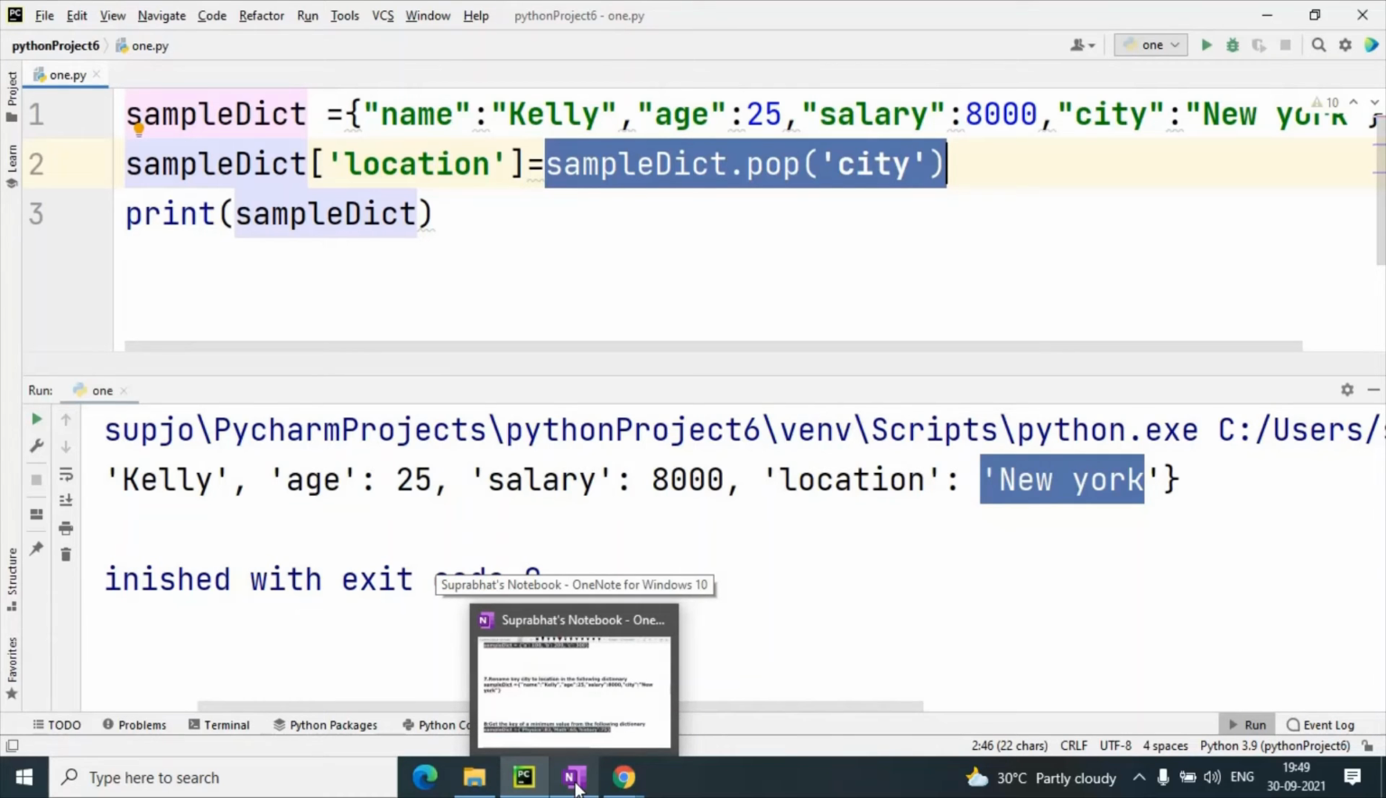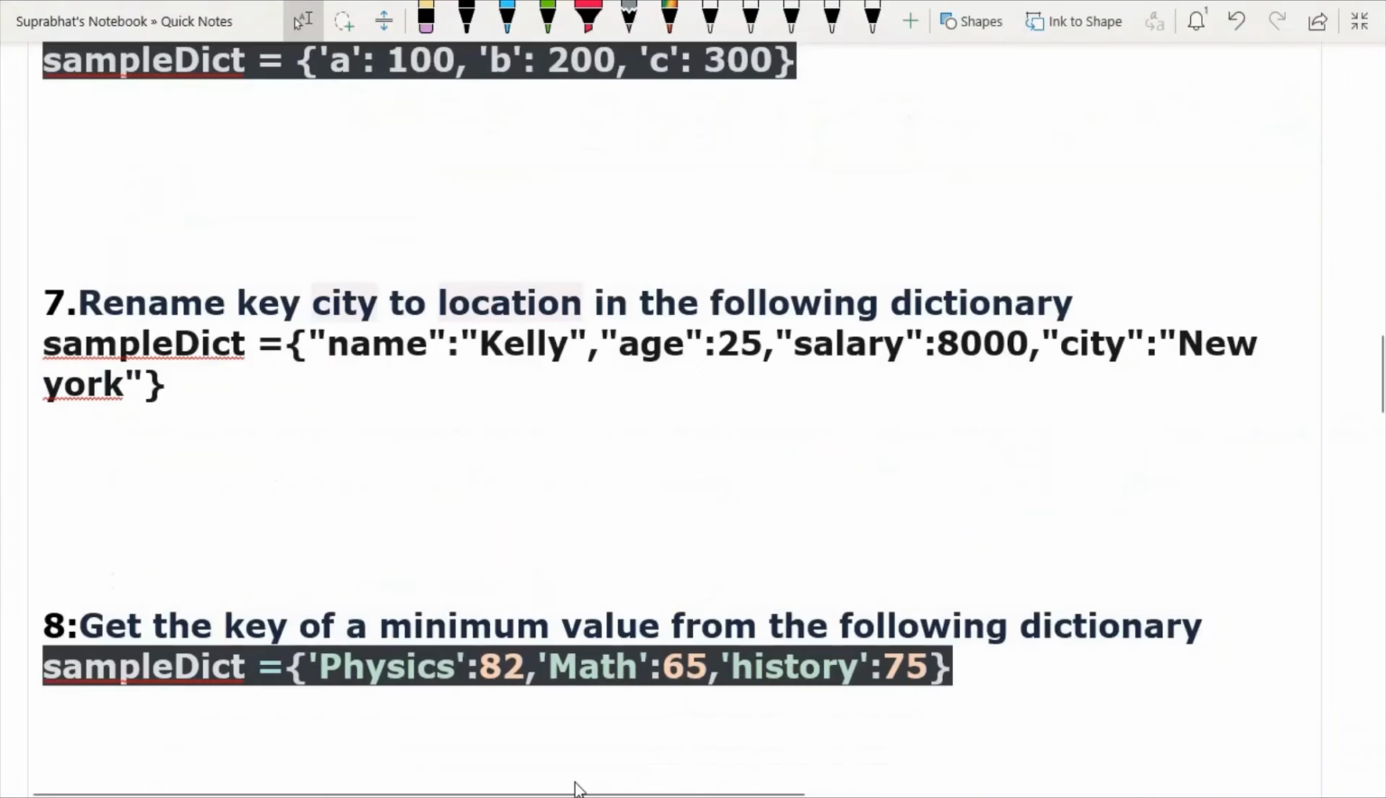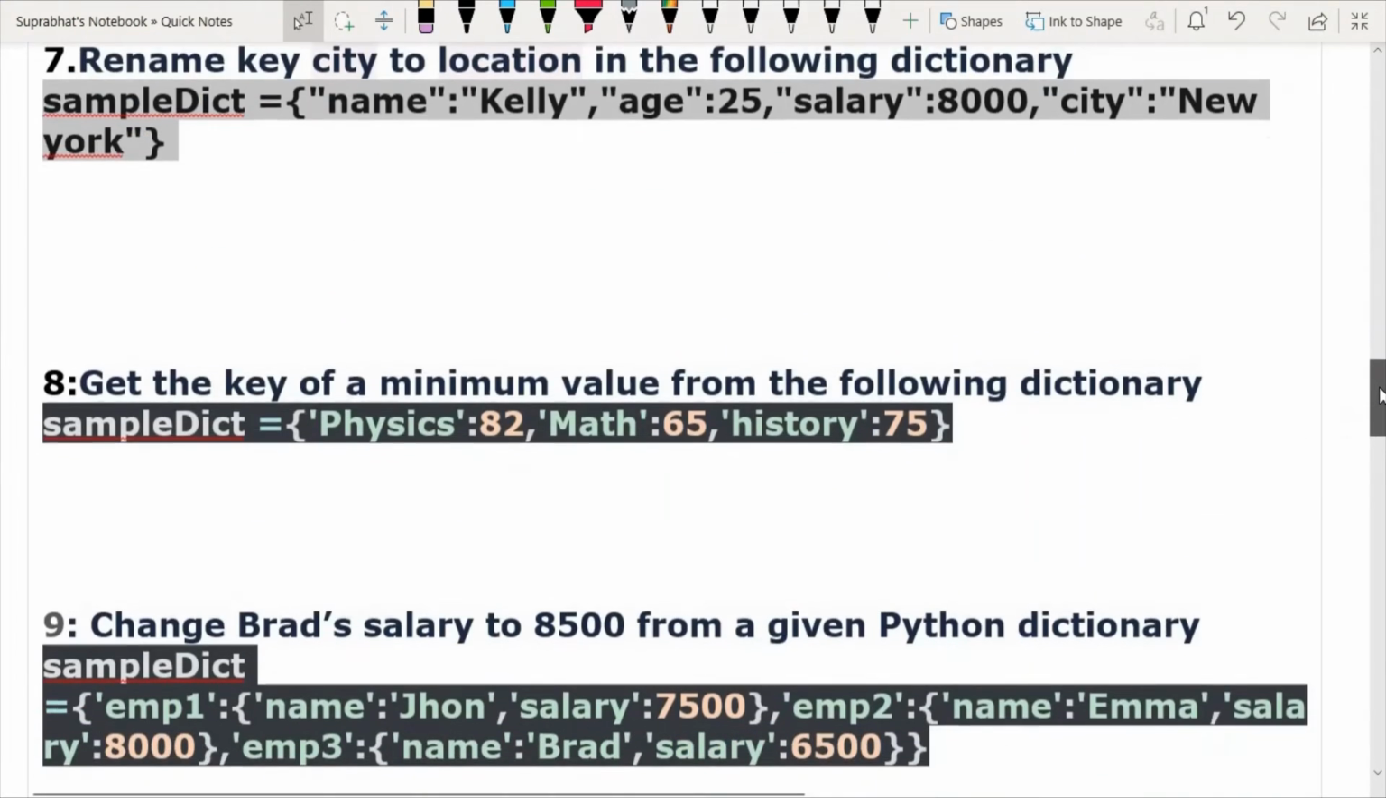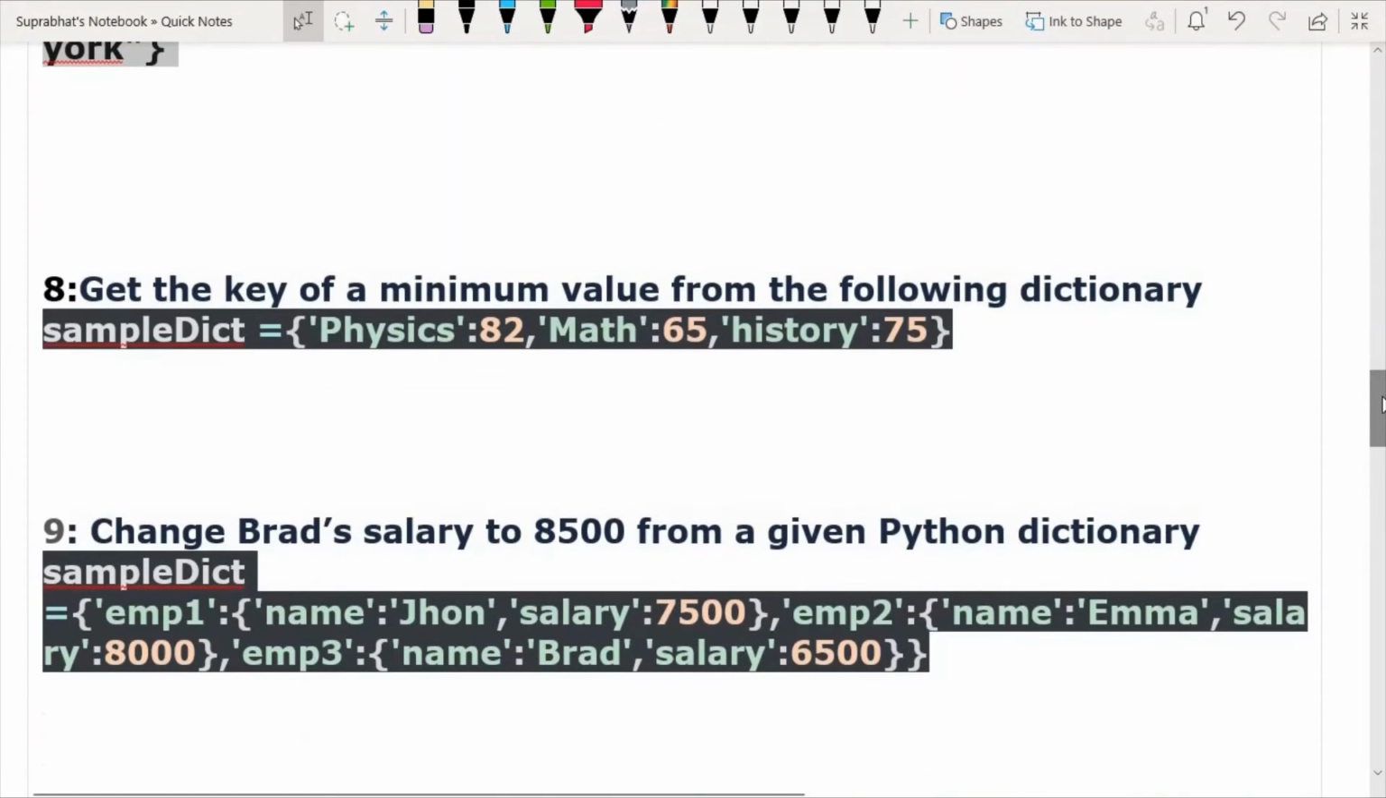Understand? Yes, sir. Okay, so next question that we are going to discuss, that is question number 8. Get the key of minimum value from the dictionary. Please give reply fast. Get the key of a minimum value from the dictionary. You can use minimum function. Very good. Minimum function we can use. Simple. We have to print min and sample dict. That will give minimum value.